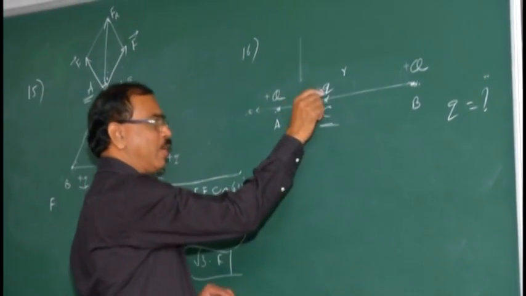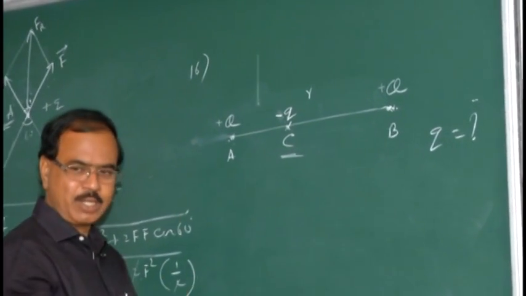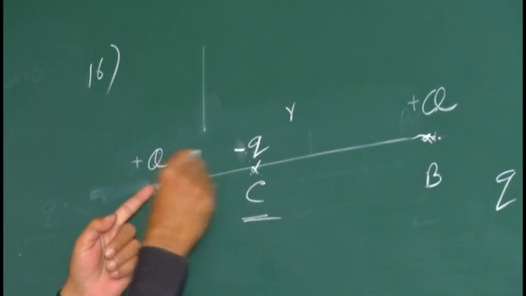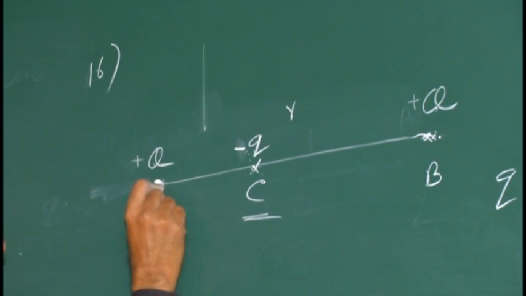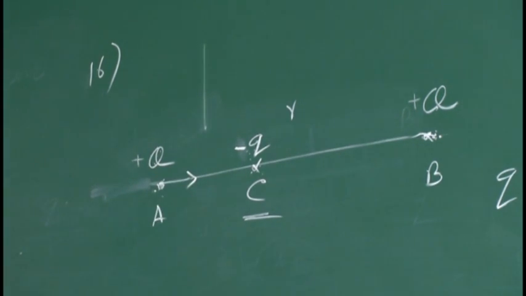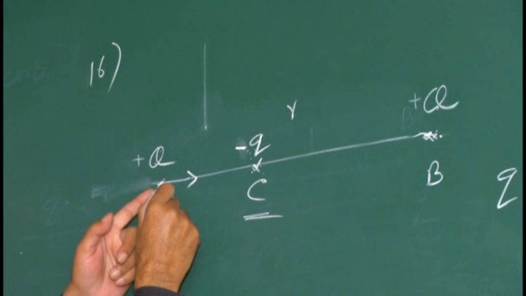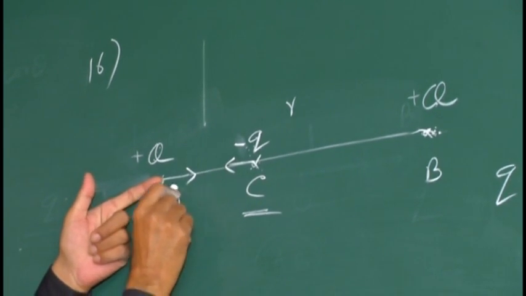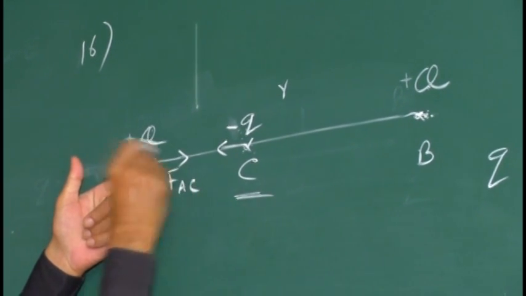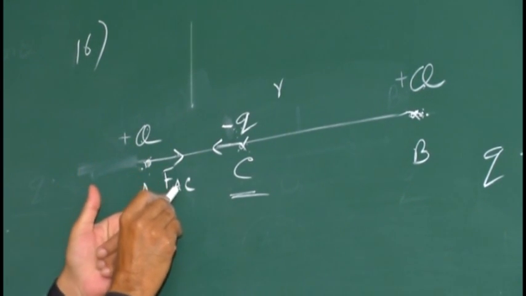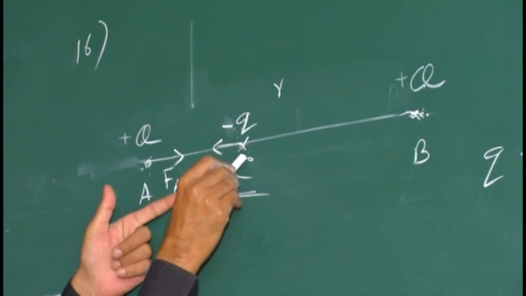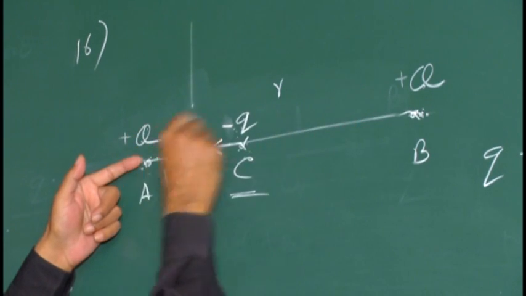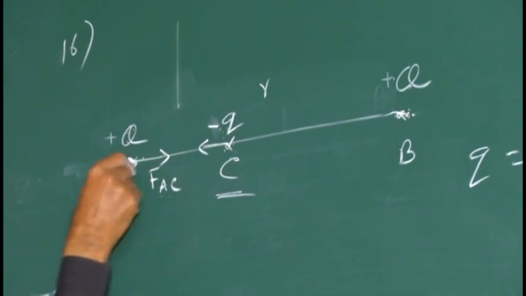If it is negative, then, listen carefully, due to this negative charge these two are attracting; here one force is acting, an attractive force. This is the force acting on A due to C. In the same way, between these two charges, positive, positive, there is a repulsive force.